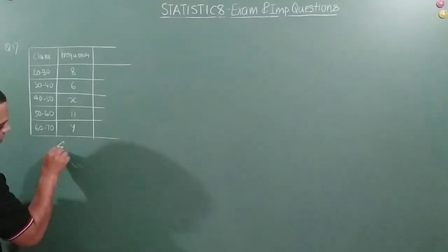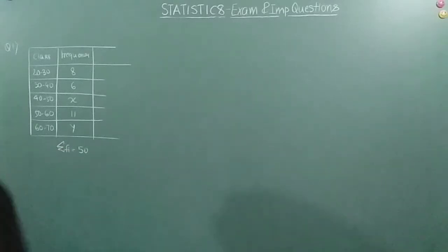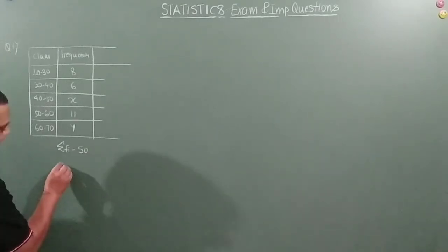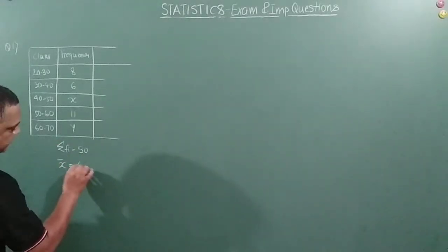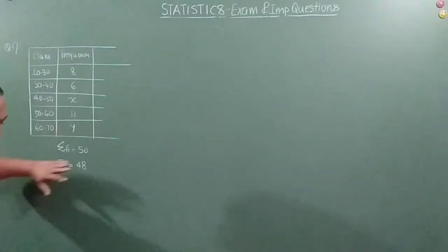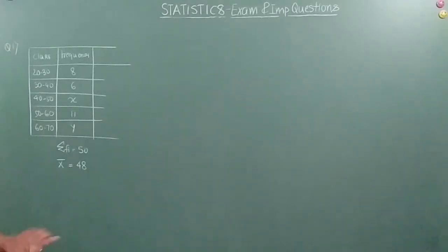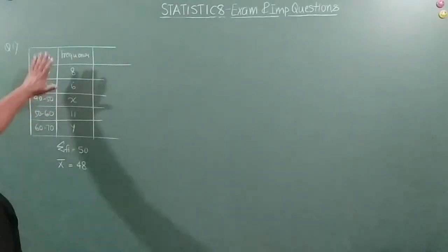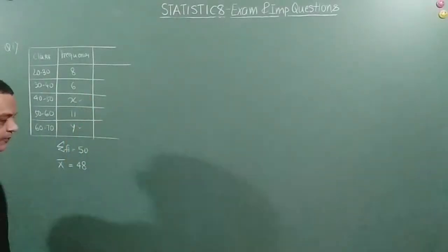So sigma fi is equal to 50. This is given to us in the question, right? And the mean is also given. The mean is given in the sense x bar is also given, friends, right? x bar is equal to how much? 48. So let us not confuse this with this x. So I am going to write it as capital X bar. X bar is given to be 48. Now with this data, we are expected to find this value and this value, right?